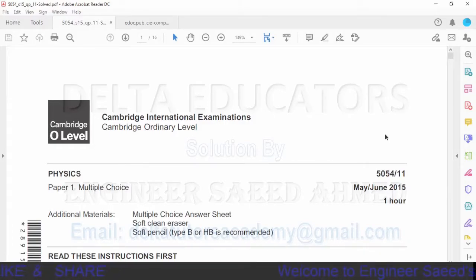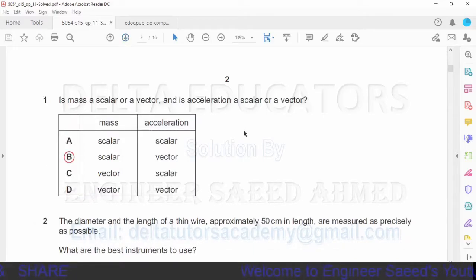It is O-Level Physics 5054, Paper 1, Variant 1, May June 15. Today we will solve questions from question number 1 to question number 20.